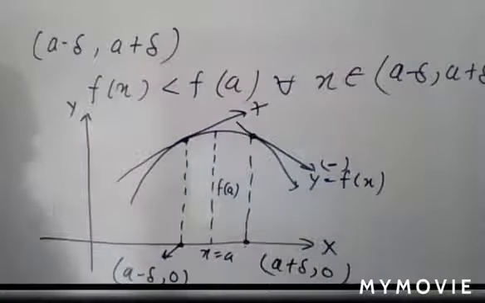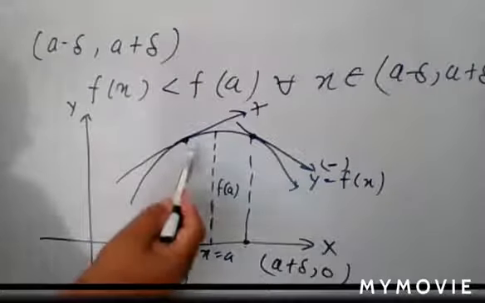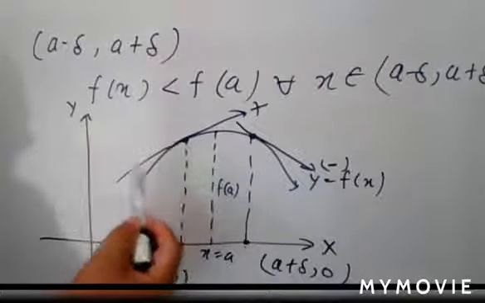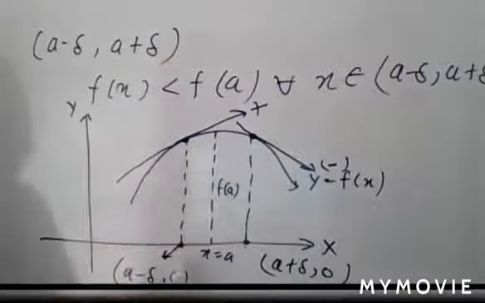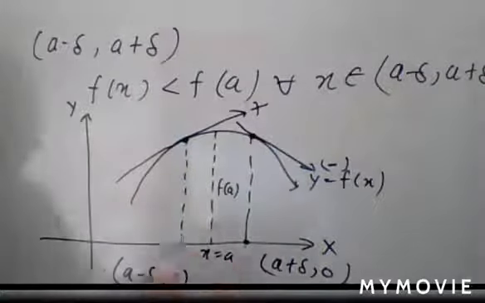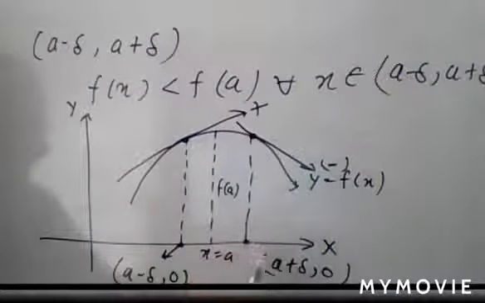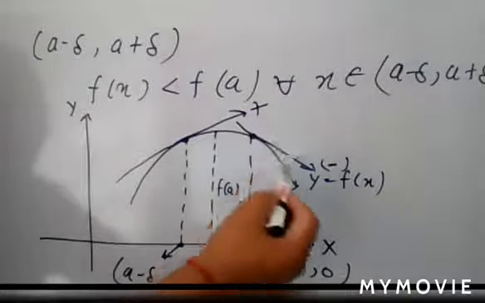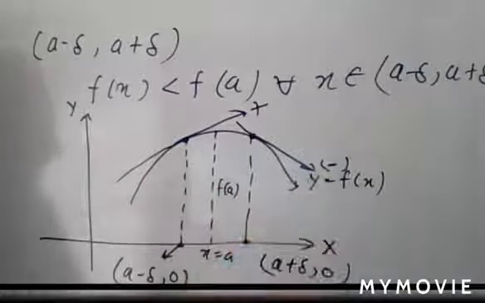Here, this point of contact corresponds to a point slightly lesser than x is equal to a, and the slope of this tangent is positive. And if you take a point slightly greater than x is equal to a, the slope of the tangent is negative. Understand? So what is its rule?